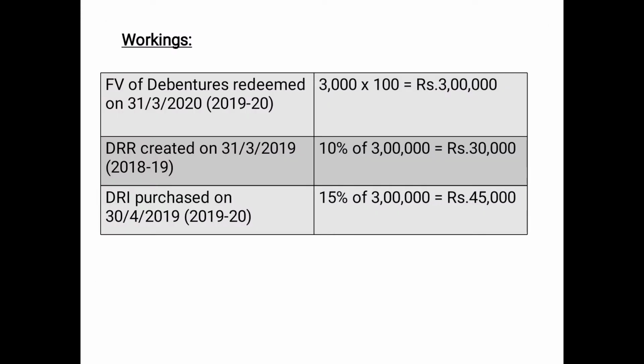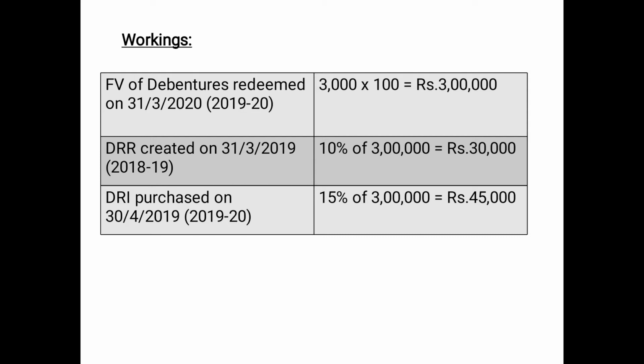So before starting with the entries, let us just have a look at the workings. First of all, the face value of debentures which are to be redeemed on 31st March 2020, that is in the accounting year 19-20, is 3000 into 100, that is 3 lakh. So how much DRR will be created? The date of creation of DRR is already given, 31st March 2019, that is in the accounting year 18-19. Why are we writing the accounting year?